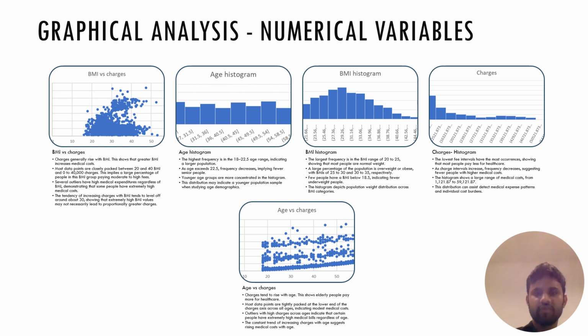There's a clustering of data points between 20 and 40 BMI and 0 to 40,000 charges, suggesting a significant portion of the population with moderate to high medical expenses. Outliers with high charges regardless of BMI highlight the presence of extreme medical costs in some cases.